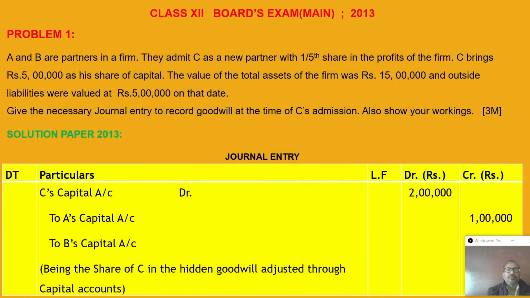This is our problem. In this year, two questions came. The first question is related to calculation of hidden goodwill, and the second question is a full problem, that is opening the revaluation account, partners' capital account, all this. Now let's consider the first question. So this is our first question.